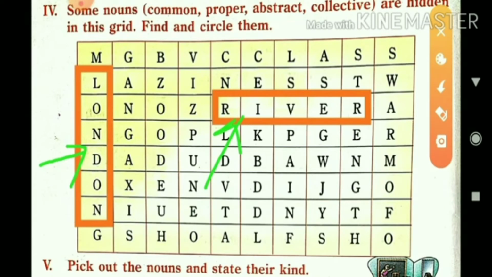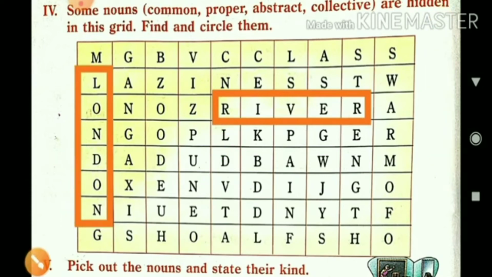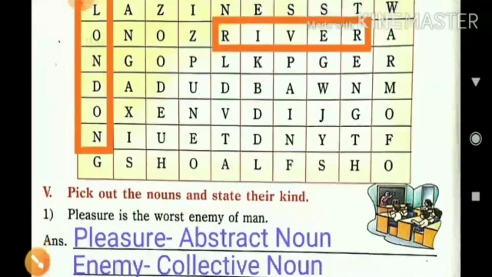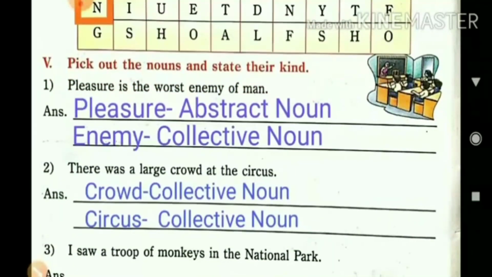Just like that, some more nouns are there. You just want to highlight them, as I have done, with pen or pencil, a circle or square. You have to observe and understand, then circle or box that particular word. Okay, then let us move to the next exercise.